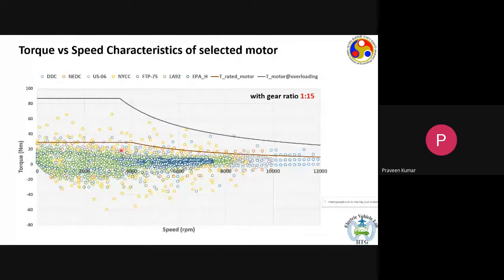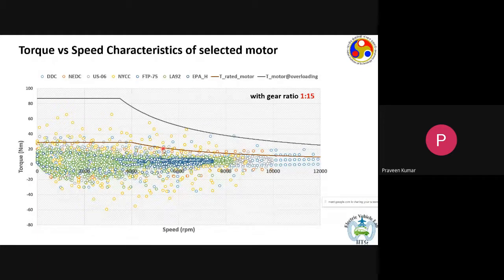So that means most of the time the motor that we have taken now from the calculation will be operating near the rated values. Sometimes it would go beyond the rated value. You can see there are some points between the black curve and the brown curve. These are the durations where the motor is overloaded, but there is no point beyond the black curve, which is a good thing.